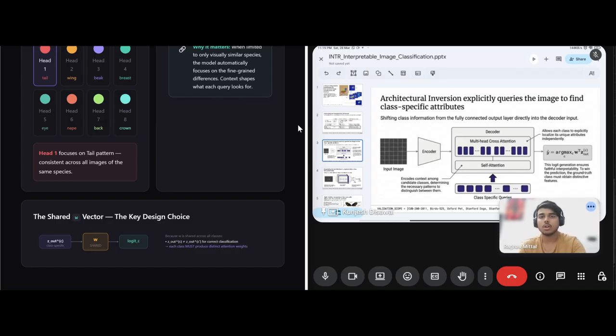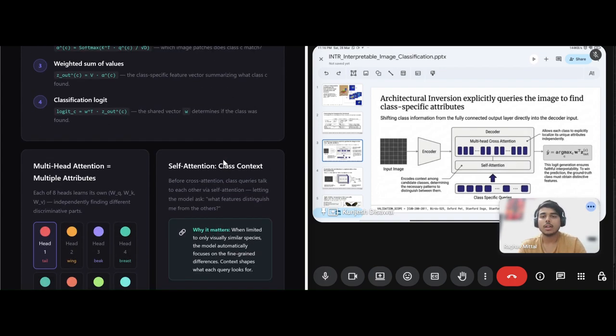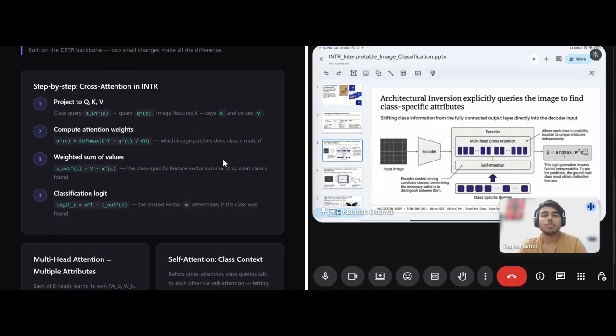The encoder takes just an image input X and produces feature maps. The main things, like cross attention and multi-head cross attention, are in the decoder part. So cross attention is a soft differentiable retrieval mechanism: given a query vector Z and a pool of candidate vectors X, cross attention finds which candidates in the pool are most similar to the query and returns a weighted average of these candidates. Think of it like, given what I am looking for, pull out the relevant information from this collection.